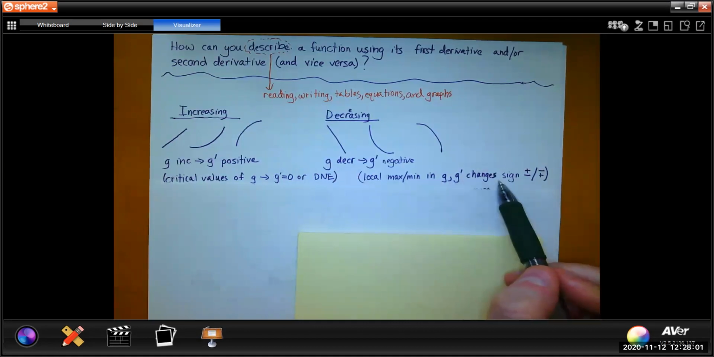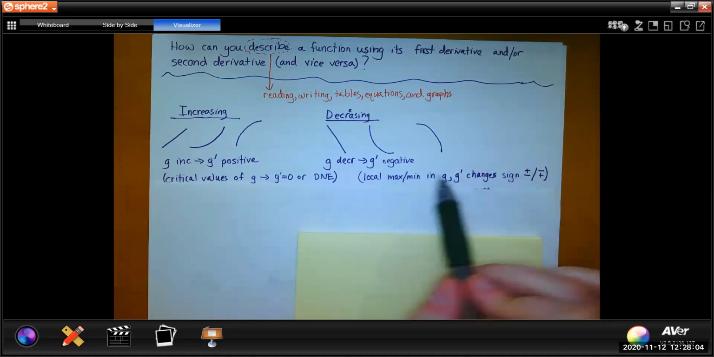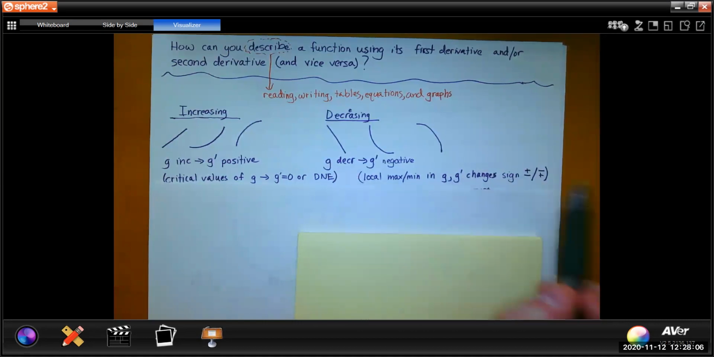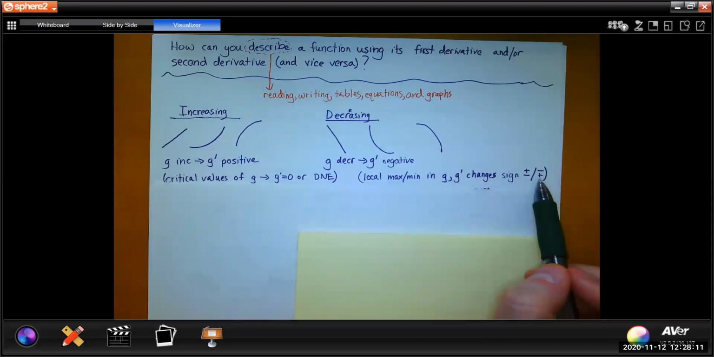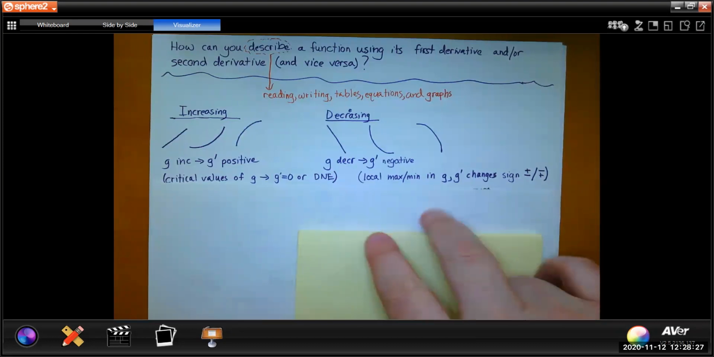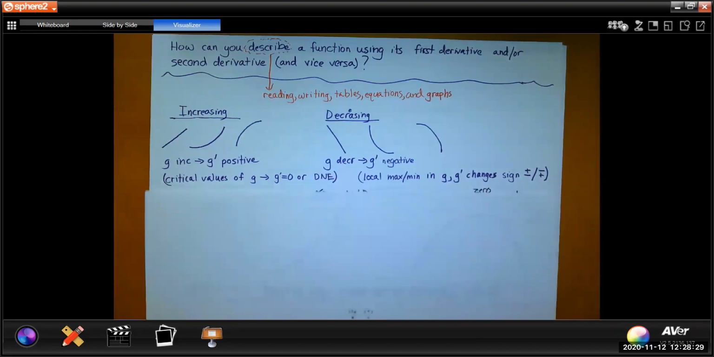If G prime of x changes sign from positive to negative, G of x has a local maximum. If G prime of x, the first derivative of G, changes from negative to positive, G of x has a local minimum. So those are the types of relationships we're talking about. These are things we've studied already. There are going to be additional relationships that we'll be looking at. But in order to do that, we have to learn a different piece of vocabulary. So let's build up for that.